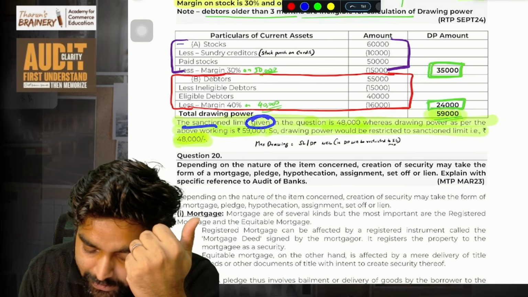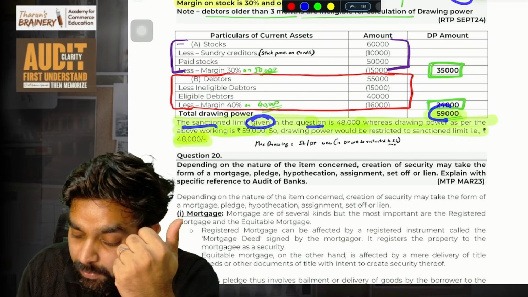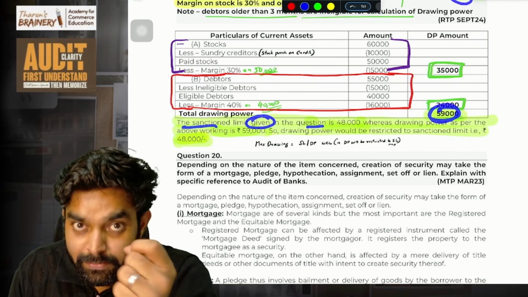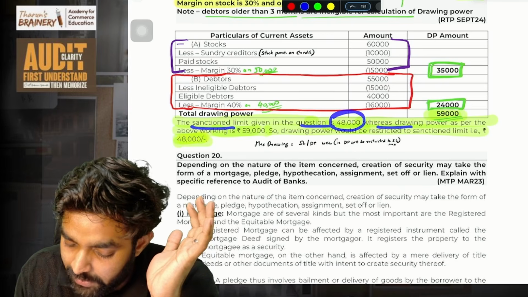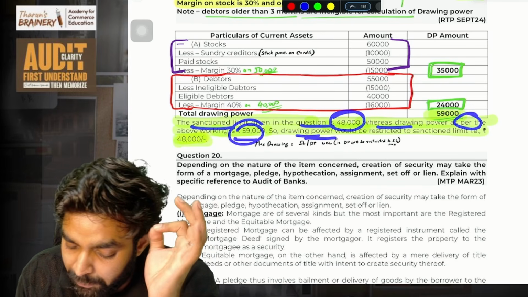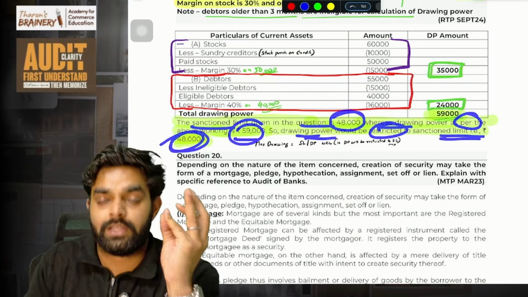So the sanctioned limit given in the question is 48,000 and the drawing power is more here. In that case, the customer can only withdraw up to 48,000. Okay, sanctioned limit given in the question is 48,000, whereas drawing power is 59,000. So drawing power would be restricted to the sanctioned limit, that is 48,000.